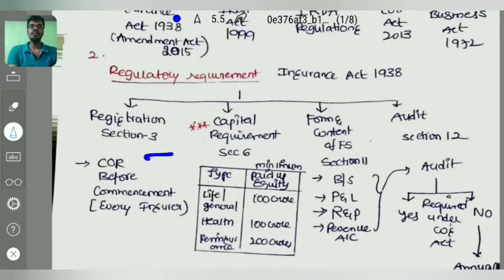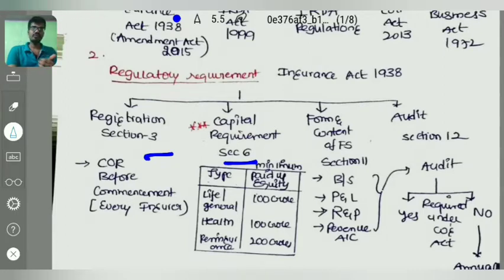In section 3, registration: every insurance company or reinsurance company shall be registered before commencement of its insurance business. That is mentioned in section 3. And coming to section 6, it is a very important section. That is the capital requirement. Capital requirement has been prescribed in this particular section 6 of the Insurance Act 1938.